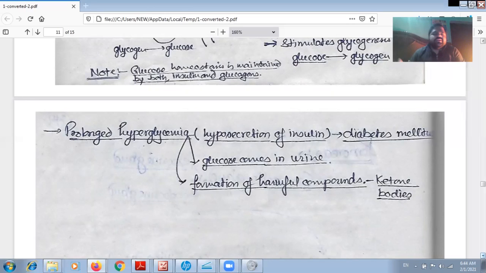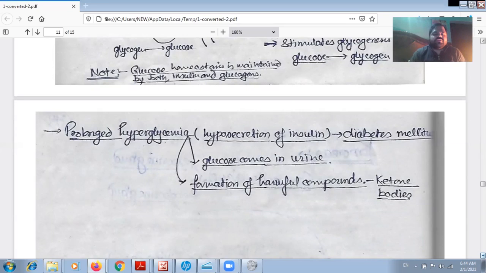By this way, the blood sugar level rises. This condition is called diabetes mellitus. We have already talked about diabetes insipidus. That is a different disease. But here diabetes mellitus is a different one, and it is due to hyposecretion of insulin.